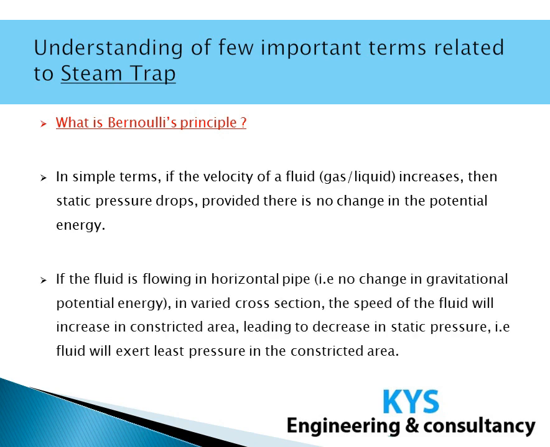So, if the fluid is flowing in a horizontal pipe, that is, there is no change in the gravitational potential energy, in varied cross section, that is, the cross section of the pipe is changing, then the speed of the fluid will increase where the area of flow is less, that is, in the constricted area, and at that particular location there will be a drop in the static pressure. This means fluid will exert least pressure in the constricted area.